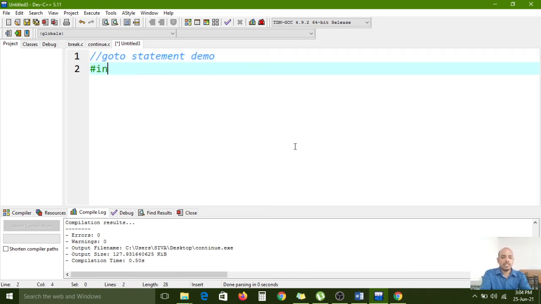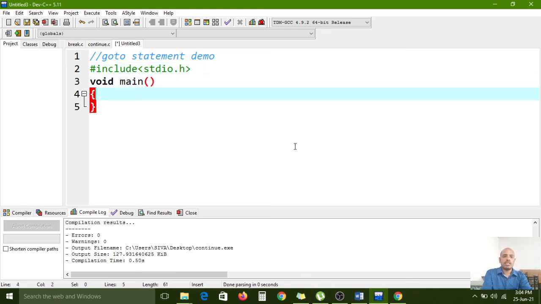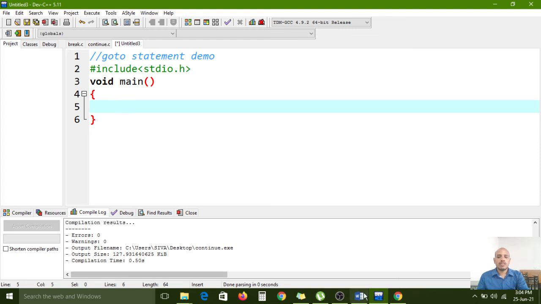#include <stdio.h>. After that, I am using the main function. Here I want to declare one variable, int number equal to 1. So I declare the number variable with the value of 1.